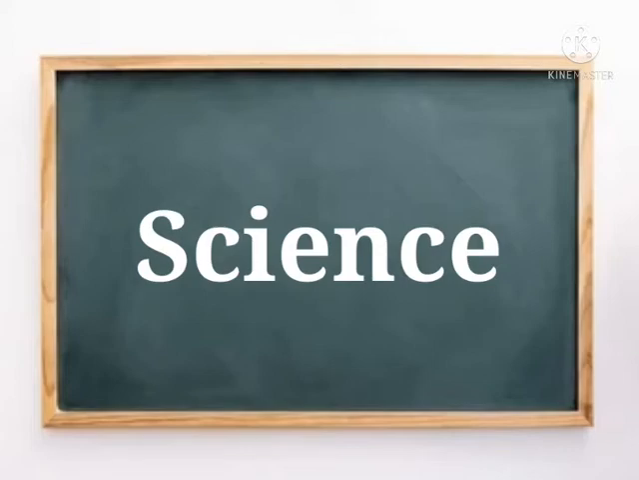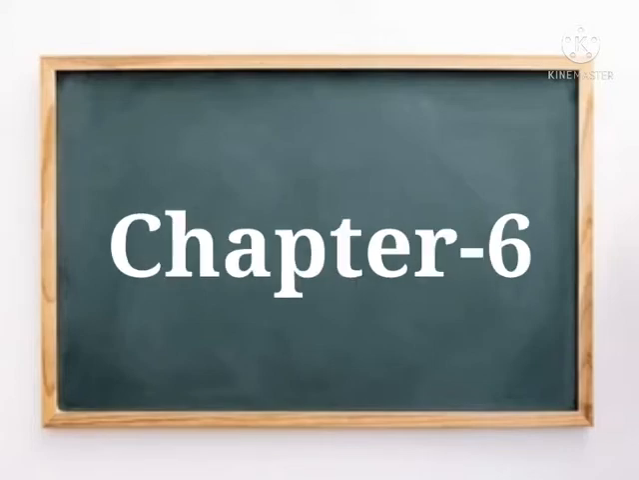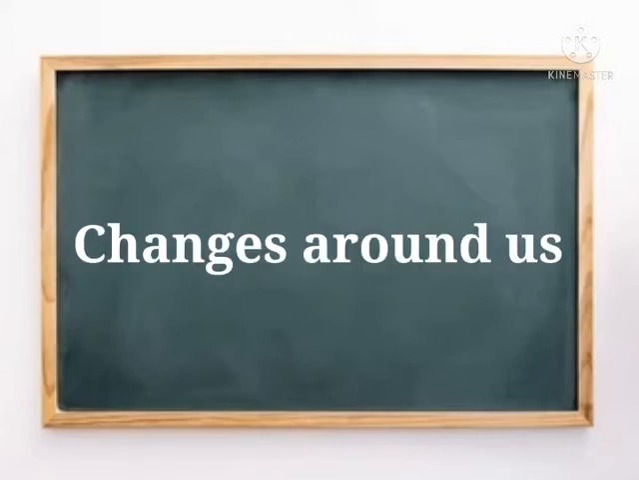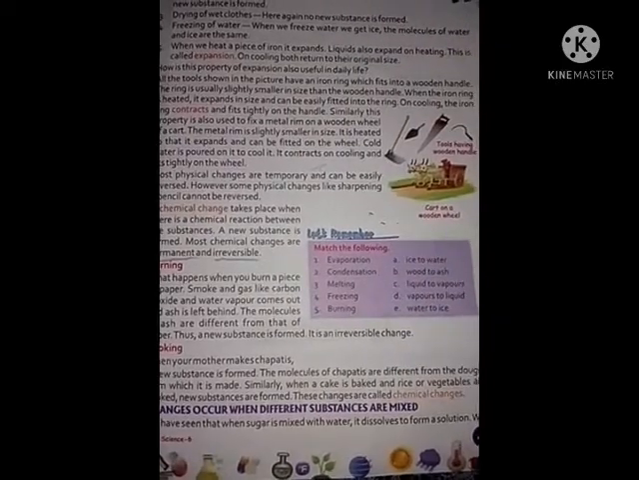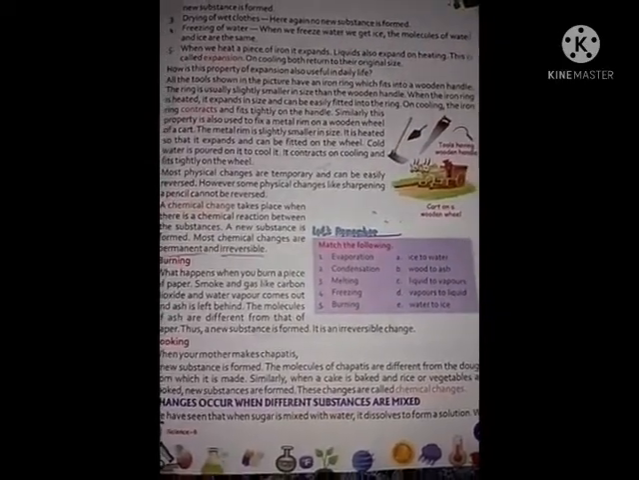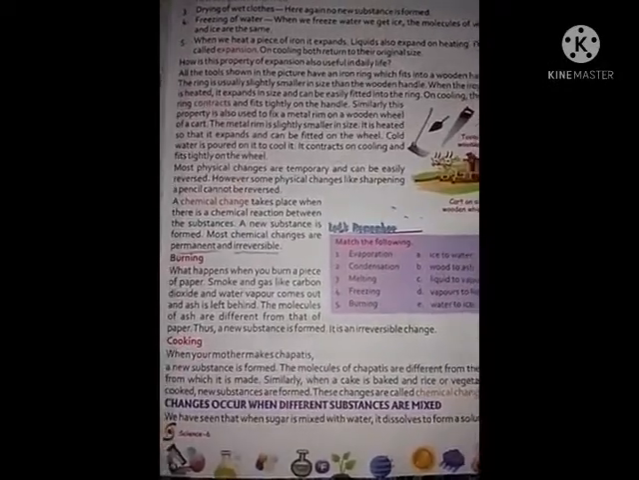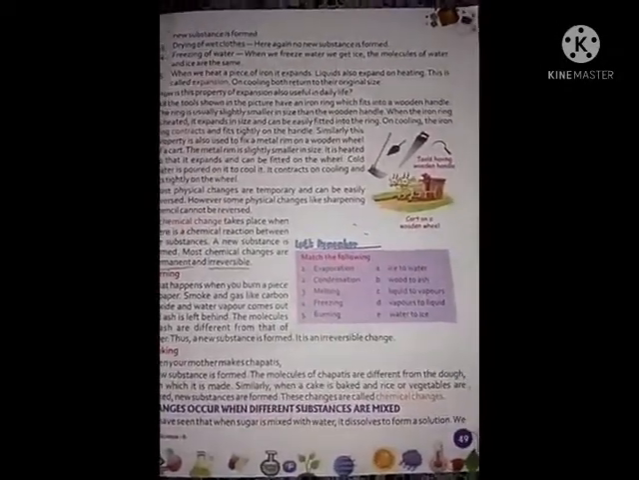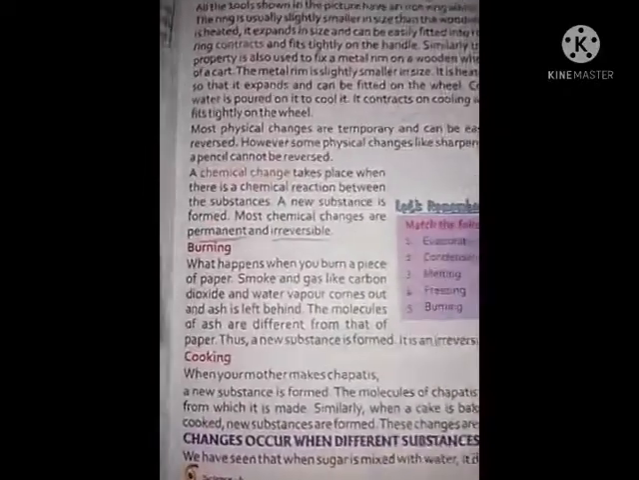We were studying the 6th chapter from your science book, right? The chapter name is Changes Around Us. We have discussed many topics in our previous classes. Today let's continue the chapter and study the remaining topics, okay? All of you open your books, page number 49.